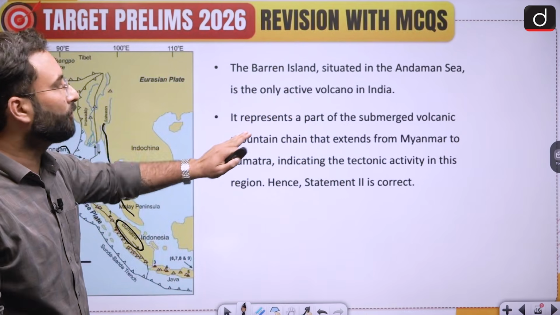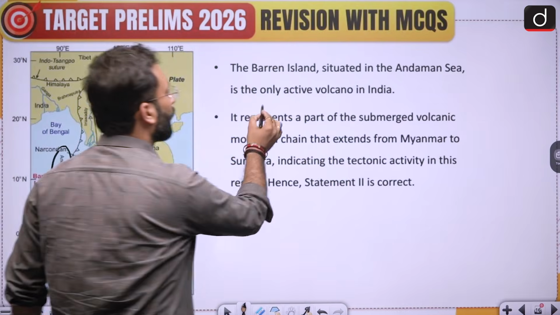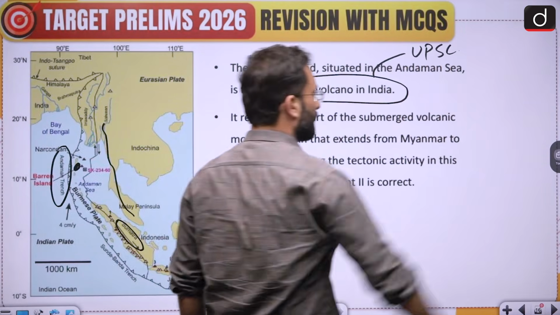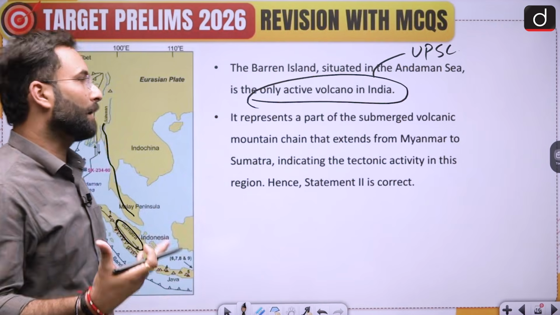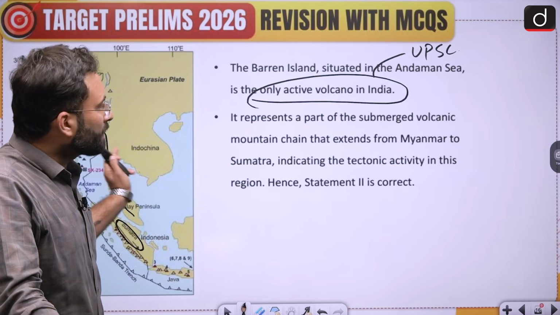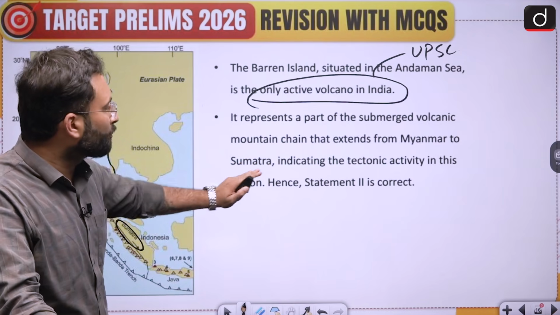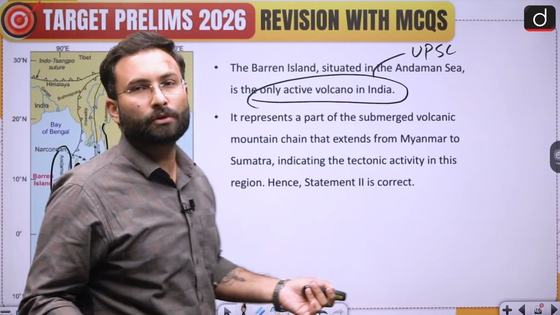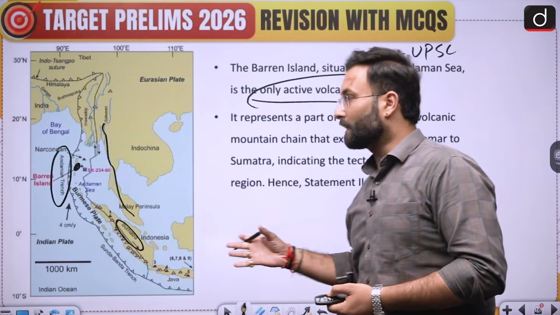It is the only active volcano in India. This is a fact which is quite important for you, and UPSC in the past has asked about this island. It represents a part of a submerged volcanic mountain chain that extends from Myanmar to Sumatra, indicating the tectonic activity in this region. So these regions are volcanically active.